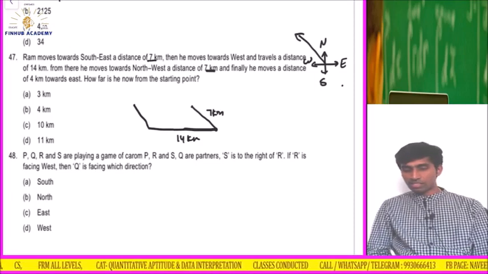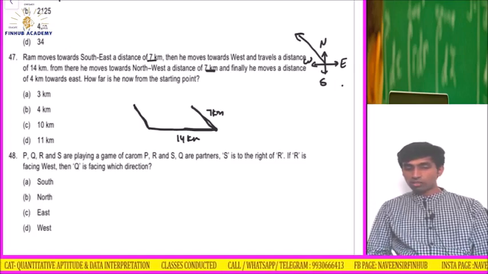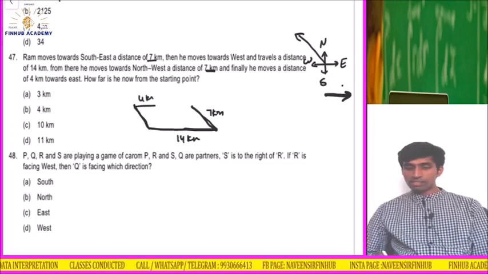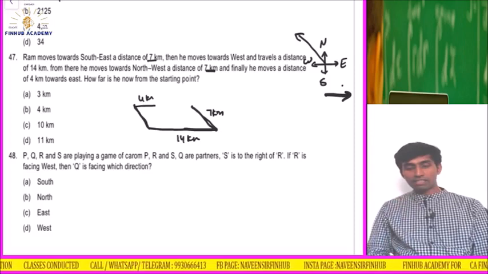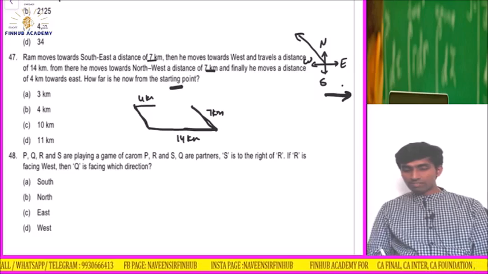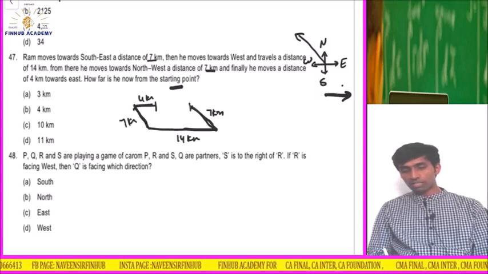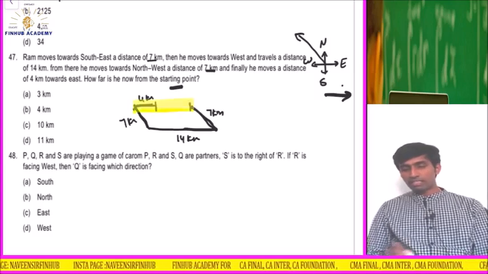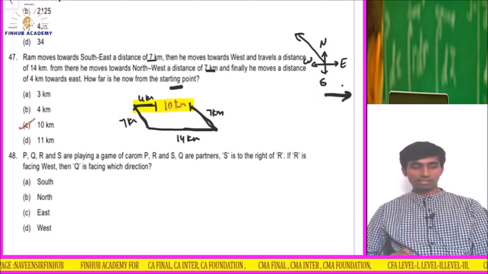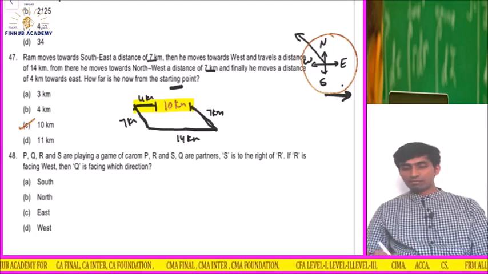This distance is the same, remember. And finally he moves a distance of 4 kilometers towards east. East means obviously this side. So how far is he now from the starting point? 7 kilometers, and this is also 7 kilometers, so obviously he is going parallel to this. From here to here, the total now will be 14 kilometers. So 4 kilometers he has covered. So remaining is how much? 10 kilometers. So the answer is C. Okay, very easy question. Fine. Always make this diagram as we used to do in the class. Okay, first he said one more time.